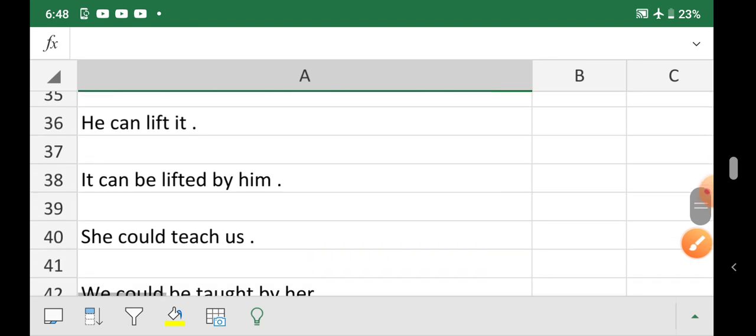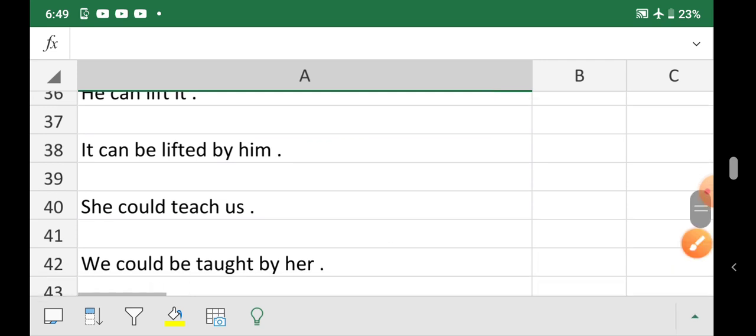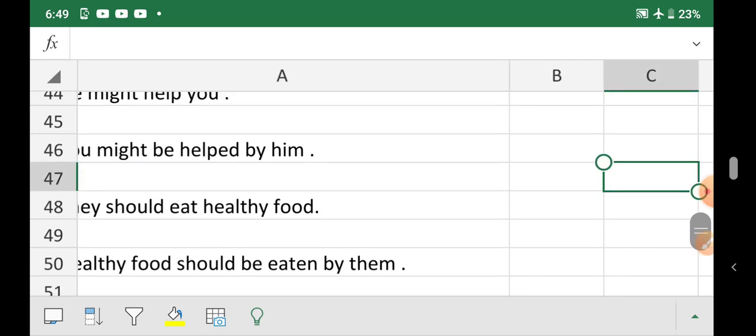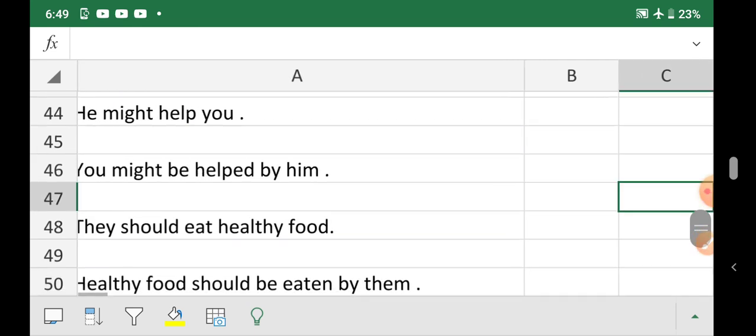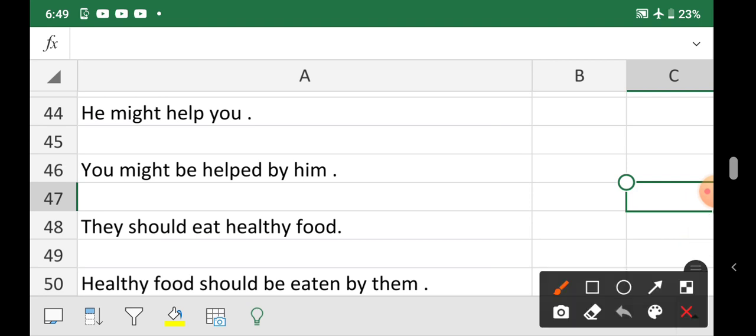Let us see some examples. He can lift it. It can be lifted by him. She could teach us. We could be taught by her. He might help you. You might be helped by him.